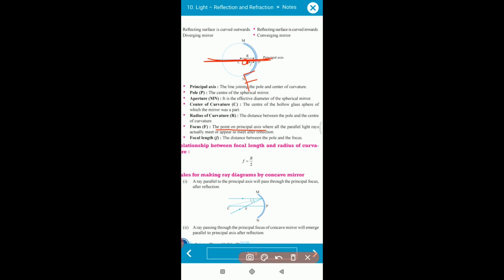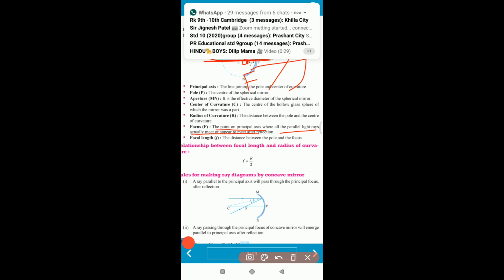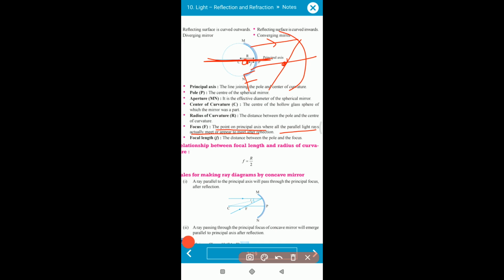All the parallel light rays meet, see, this is the principal axis, the parallel light rays travel and after striking the mirror they meet over here. So this point is called the principal focus, and the principal focus lies on the principal axis.